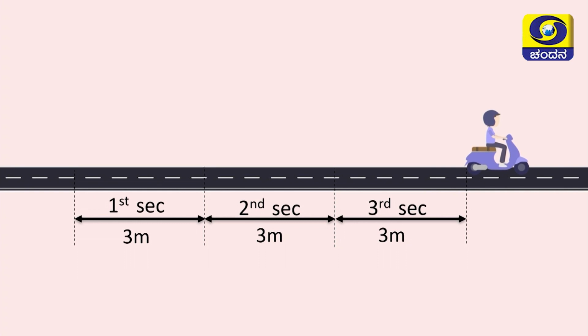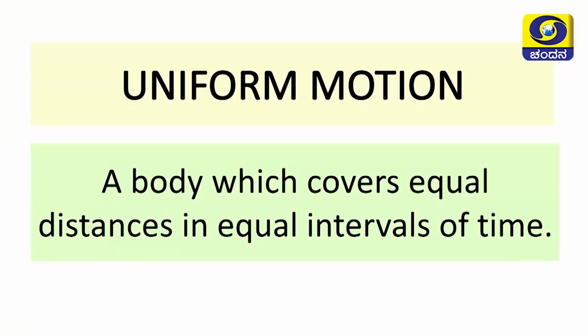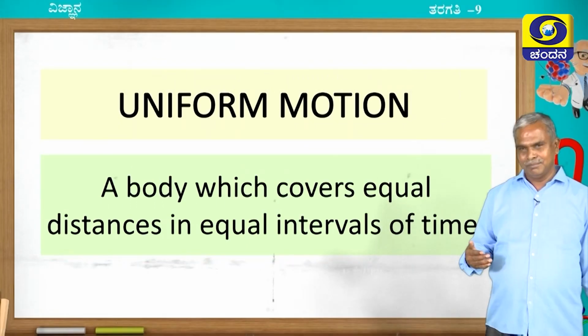Anybody can analyze that this bike is covering equal distances in equal intervals of time. So, therefore, such kind of motion is called uniform motion.